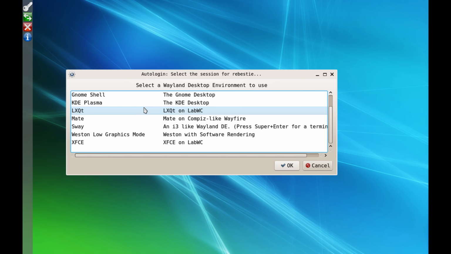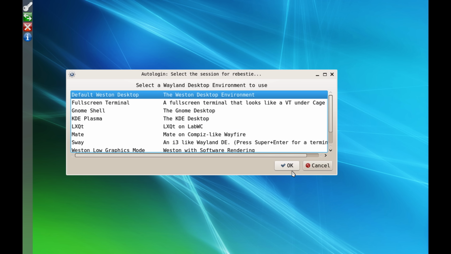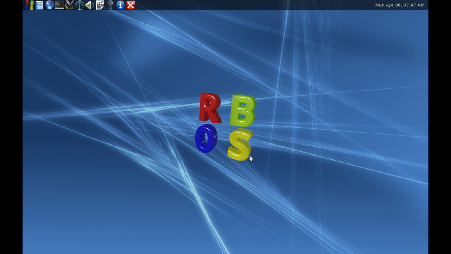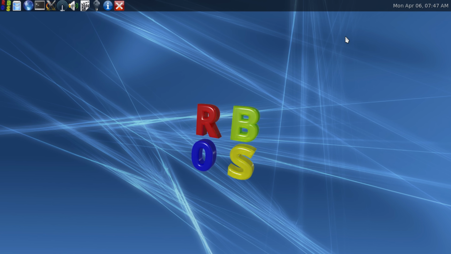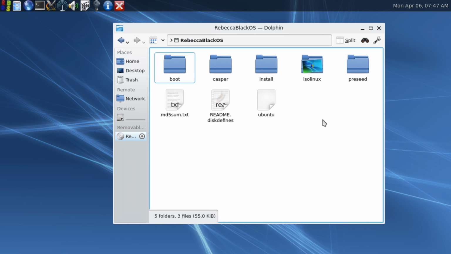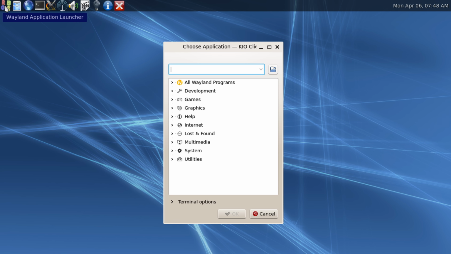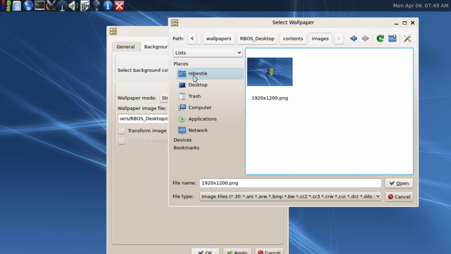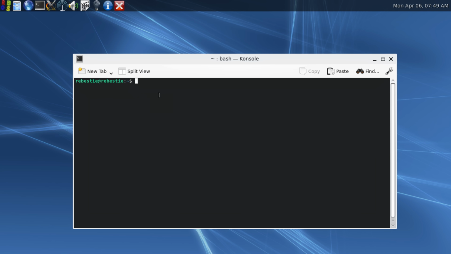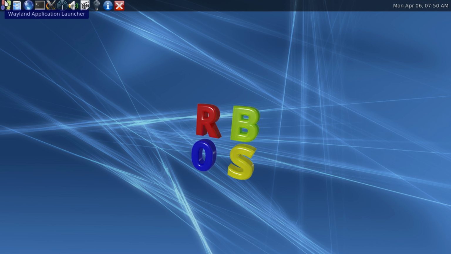Which environment do we want? If this is the default, then I'm picking that one. Okay. This is how it looks like. And how do I actually install this operating system? This is probably what Rebecca Black also uses on her desktop. Wayland application launcher. It uses Wayland by default, and it has been using Wayland for a very long time. Why is the home folder called Rebesti? Rebesti at Rebesti. Let's find some system information.